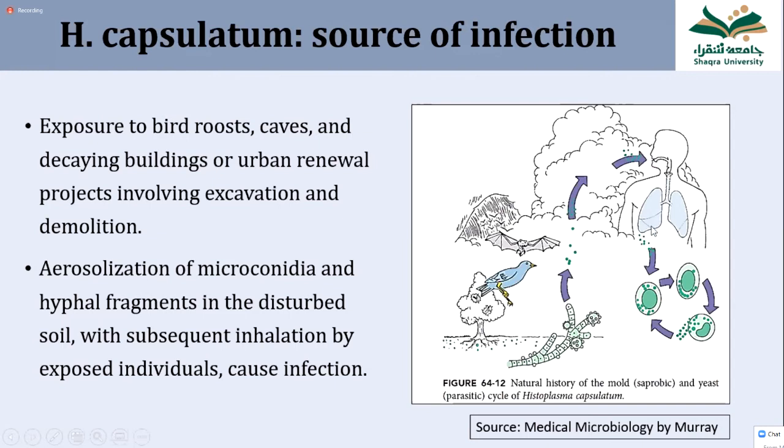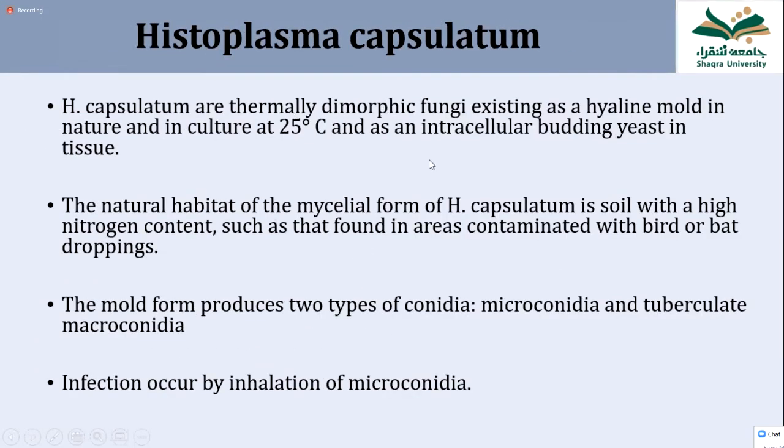And the microconidia are eaten by the macrophages, but the normal macrophage cannot kill the fungus. Okay. So this Histoplasma, when it reaches the lungs, changes into the yeast form first. And the yeast form is eaten by the macrophage, and the macrophage cannot kill the yeast form. You should know that. And everything written here, I read with you again.